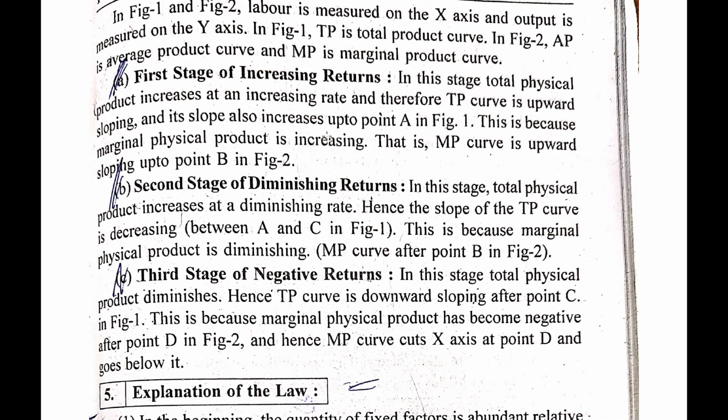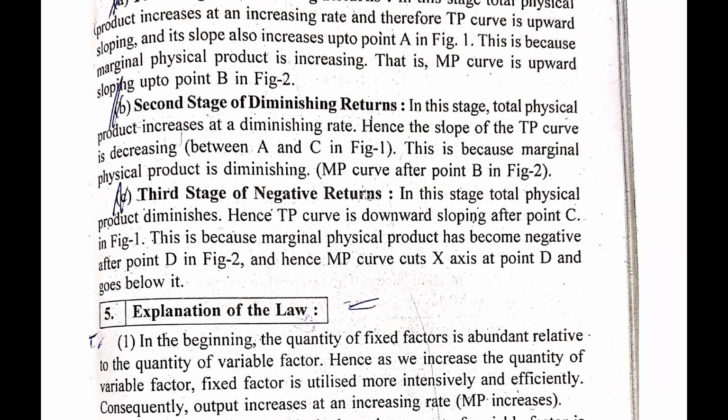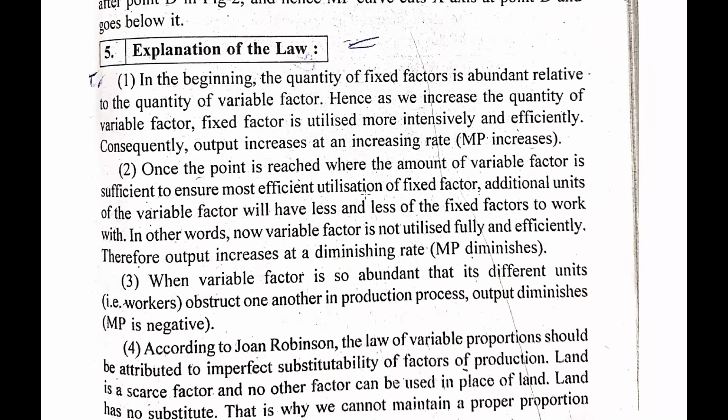So I need not read all these things in detail, as we have seen the diagram and the tabular form also. So guys, you can read this clearly and you can get an idea about the three different stages of increasing one input beyond the exceeding limit. Now guys, we need to understand the explanation of the law. What does the law say?